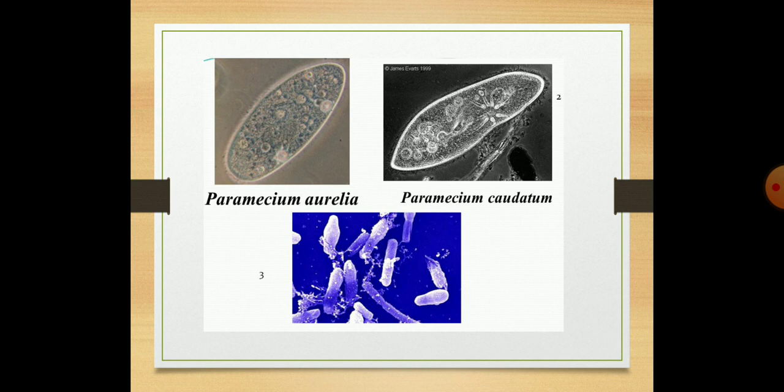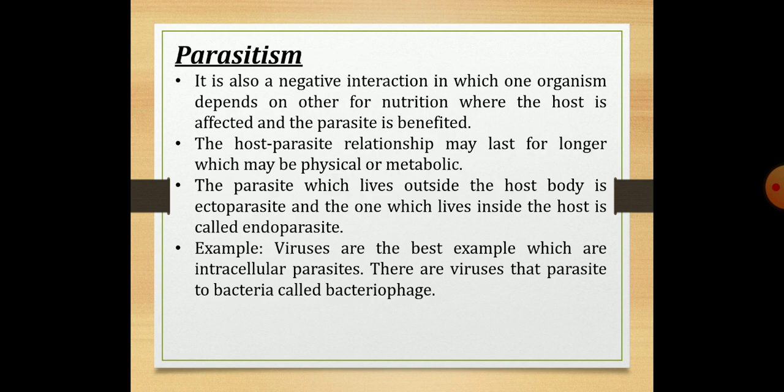This is Paramecium aurelia and Paramecium caudatum, which feed on the same type of bacteria. The next one is parasitism. It is also a negative interaction, and it is the interaction in which an organism depends on another for nutrition, where the host is affected and the parasite is benefited.